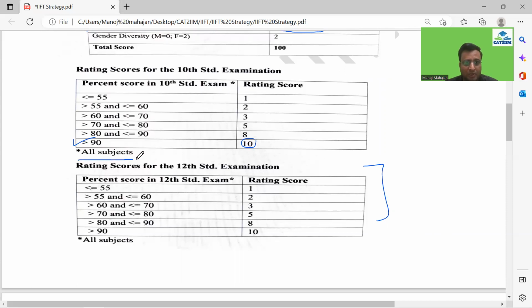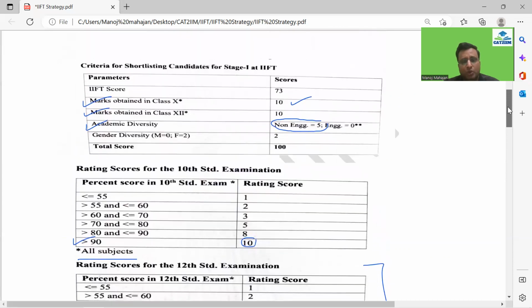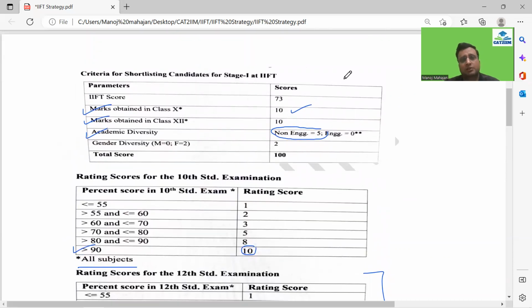So remember, it talks about all subjects. Whatever subjects are mentioned on your mark sheet of 10th and 12th would be considered for the calculation. So if you are scoring above 90 in 10th and above 90 in 12th, you would definitely straight away get 10-10 over here. Academic diversity, let's say non-engineer, and gender diversity, let's say you are a female. So if you fulfill this criteria, the maximum you can get is 27.